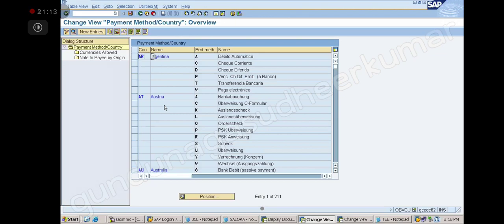It will be applicable for all the company codes in all the countries of that client. See, in this SAP system, 2 companies will not come and use the same system, na? So the maximum highest level is that client only, right? All the company codes of that client, in all the countries, that is client level. Is that clear? Yes, sir.